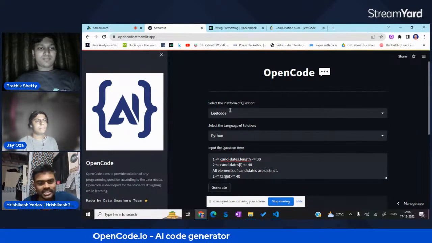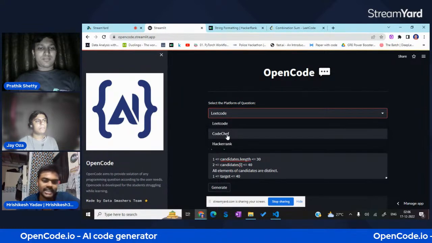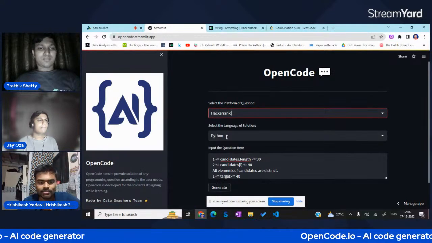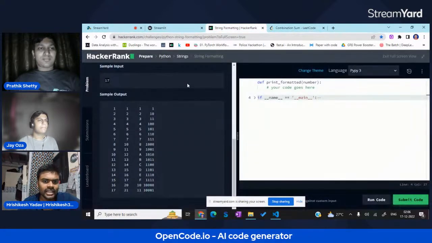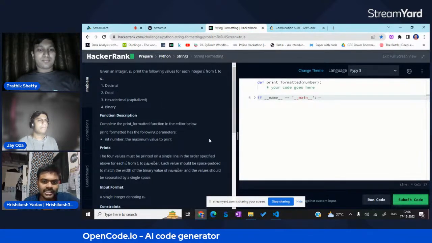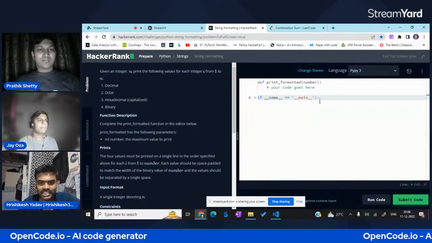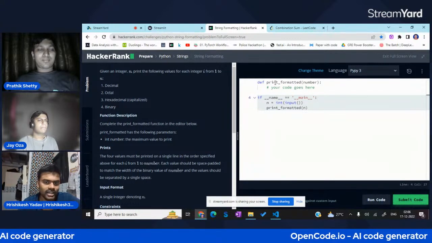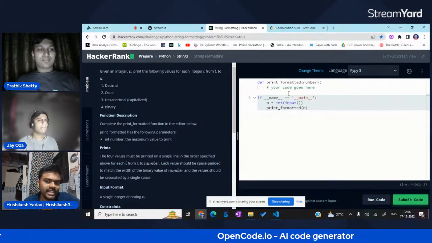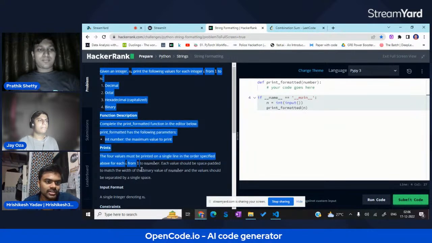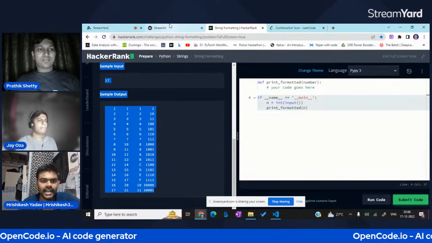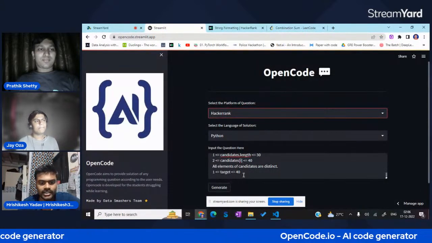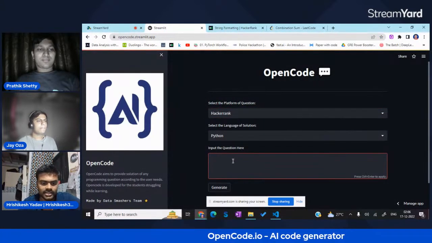We'll see one more example of how it works, say a Hackerrank statement, and Python only. In this question there is some prompt given already and some where we need to write the code. We'll copy the whole question here and remove it from there.